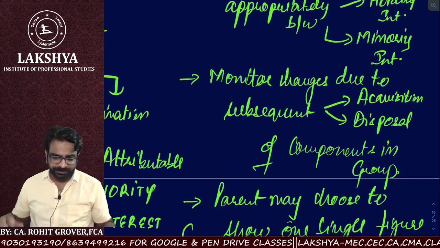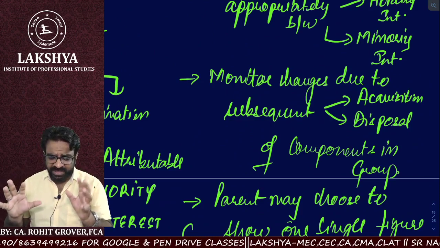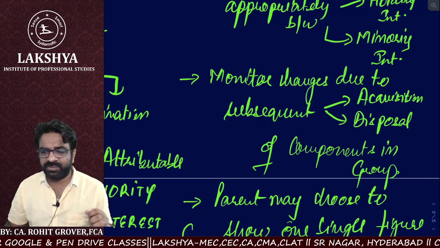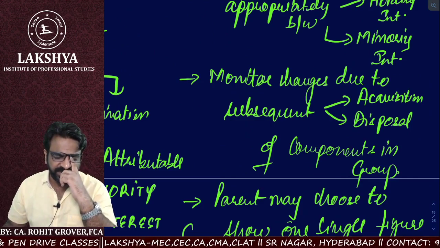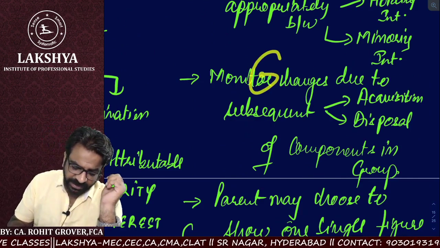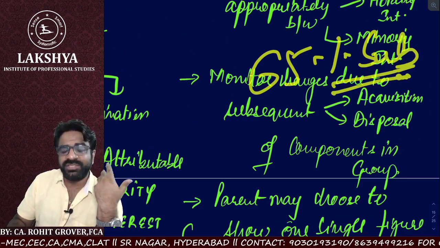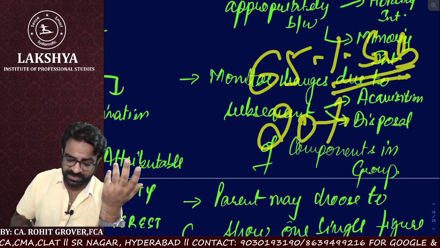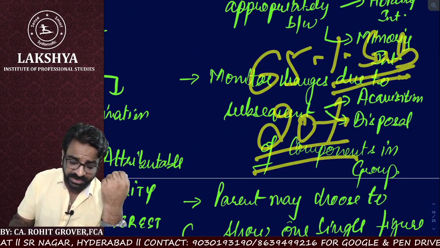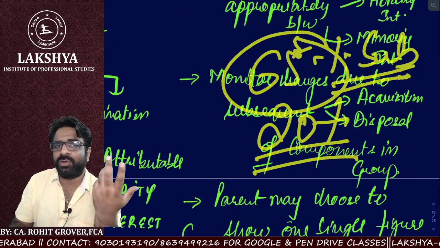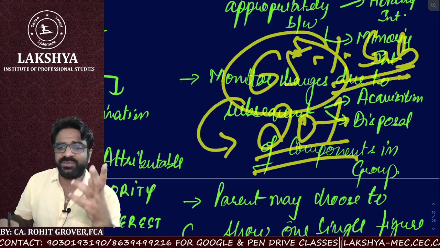What is the next thing? Monitor the changes due to the subsequent events. But sir, what do you mean by subsequent events? Let's say, for example, 65% was there in the subsidiary. Later on, you disposed 20% of your investment out of 65%. So it means that particular subsidiary is no more your subsidiary. It has exited your group and now it came into the group of associates.